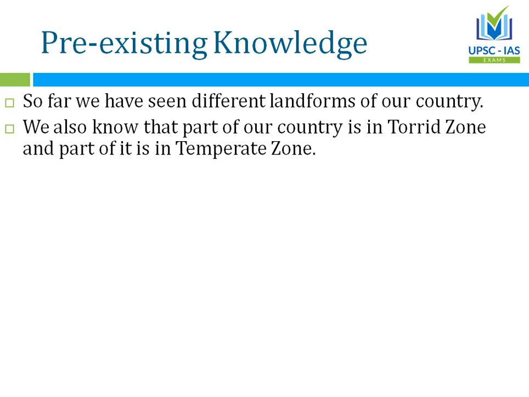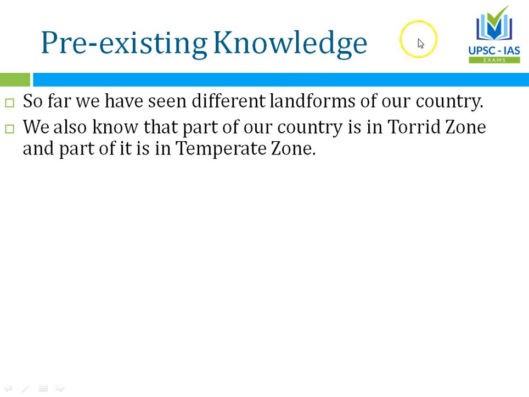So we know that a part of our country is below the Tropic of Cancer, and part of our country is in the temperate zone, that means above the Tropic of Cancer. So we can say that part of India is in the tropical zone and part of India is in the subtropical zone.